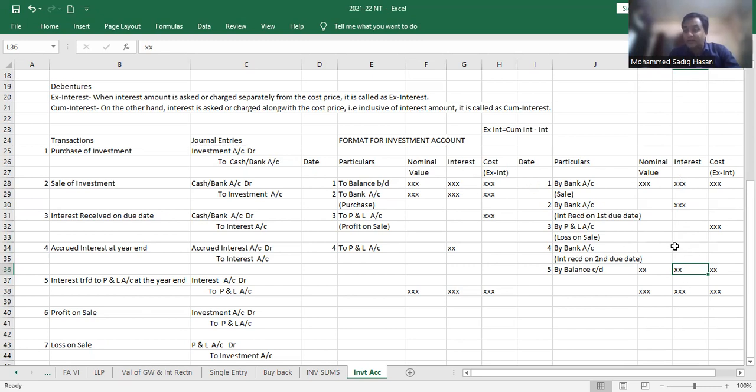Then again you're going to minus. In the interest case, your credit side will be more because you have received interest, so it will be more than the debit side. And the difference, the balancing figure, will be to profit and loss account. And the same, we're going to close the cost account. Again, the debit side is more than the credit side, so you'll have the closing balance here by balance carried down. So that's the basic structure of the debenture account.